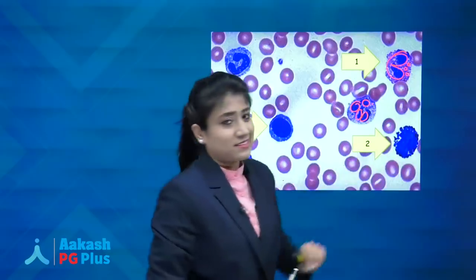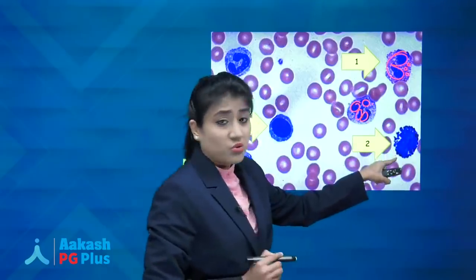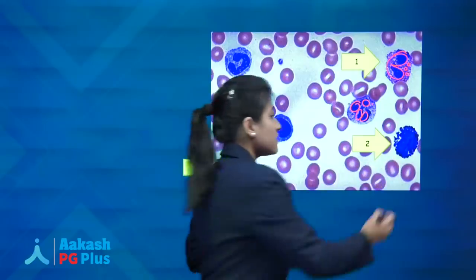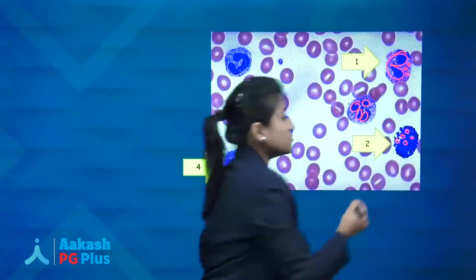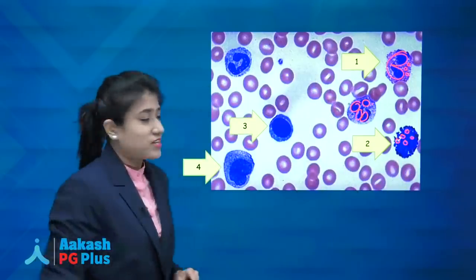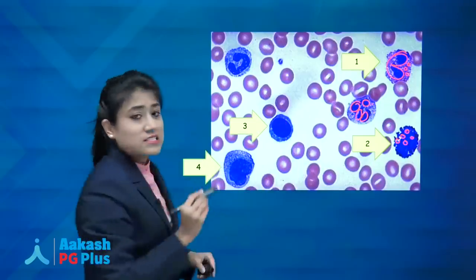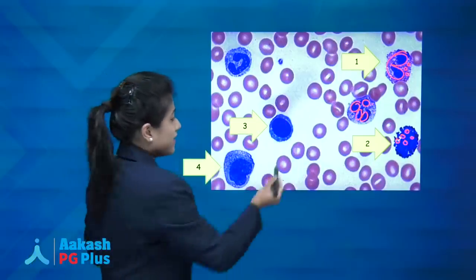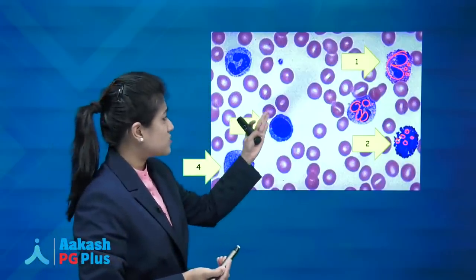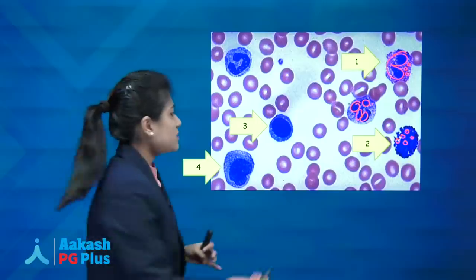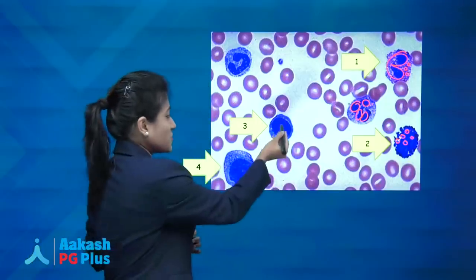What about this cell? This is your basophil. Why? The nucleus is not visible. Here you are seeing only coarse blue color granules. So this is your basophil. What about this cell? This is your lymphocyte, guys. Yeah, and again this lymphocyte is looking bigger, about 2 RBC size. So we can term it as a large lymphocyte, but here we will go with the lymphocyte only. So this is your lymphocyte.